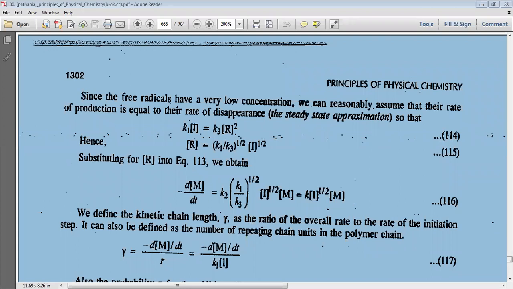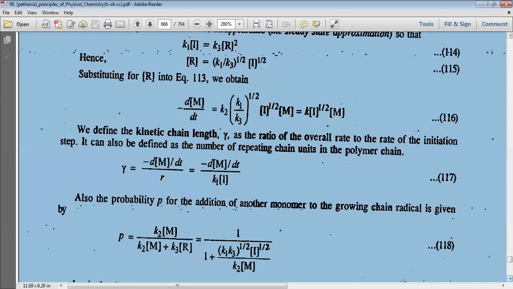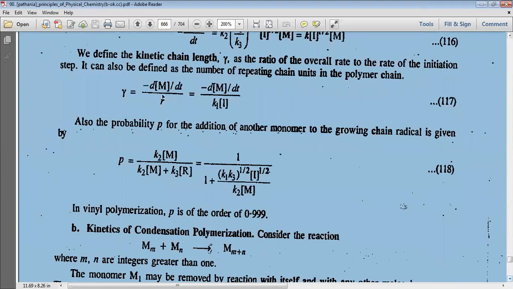We define the kinetic chain length gamma as the ratio of the overall rate to the rate of the initiation step. It can also be defined as the number of repeating units in the polymer chain. Gamma equal to minus dm by dt by r, equal to minus dm by dt by k1 into concentration I.